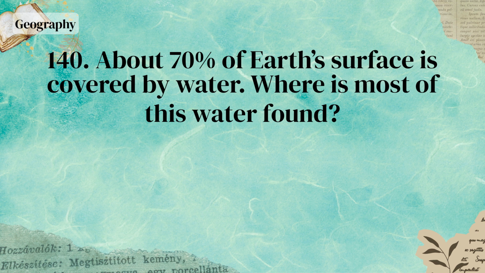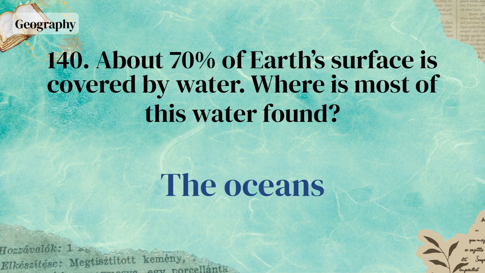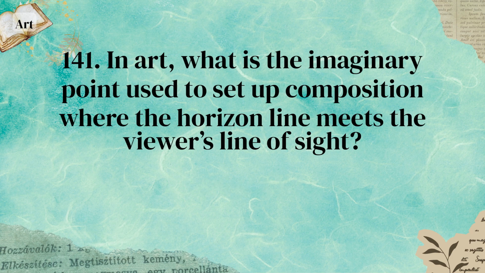Birdie. About 70% of Earth's surface is covered by water. Where is most of this water found? The oceans. In art, what is the imaginary point used to set up composition where the horizon line meets the viewer's line of sight?